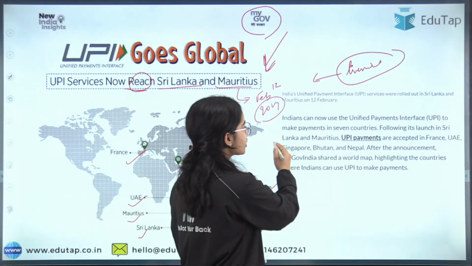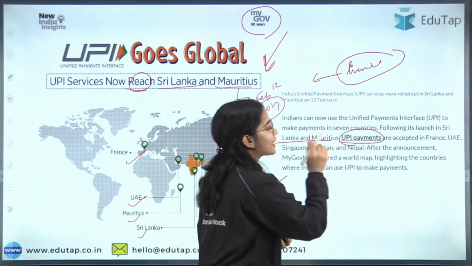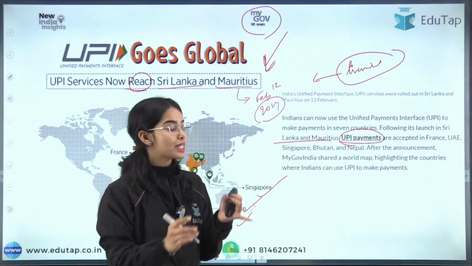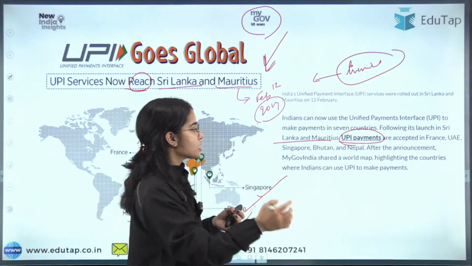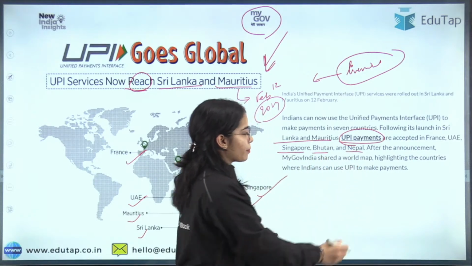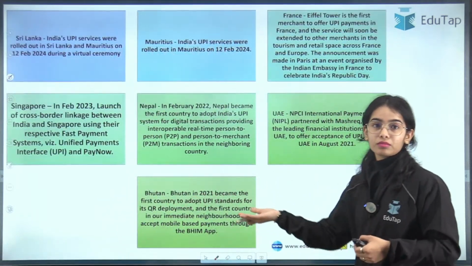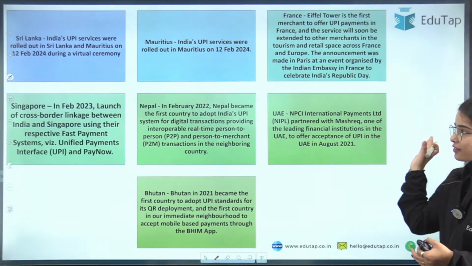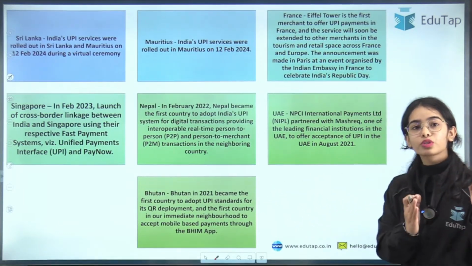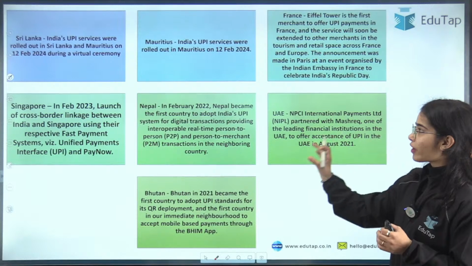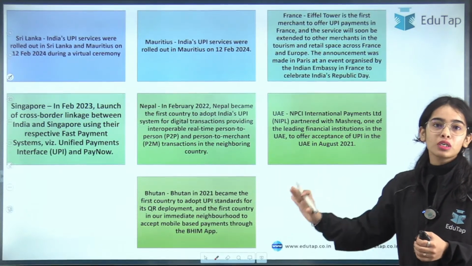So following its launch in Sri Lanka and Mauritius, the UPI payments are now accepted in 7 countries, that is Sri Lanka, Mauritius, France, UAE, Singapore, Bhutan and Nepal. Okay, so these are the highlights that I have brought for you. I have searched various websites, I have gone through previous newspapers, and I tried to find the important points from each of the countries.